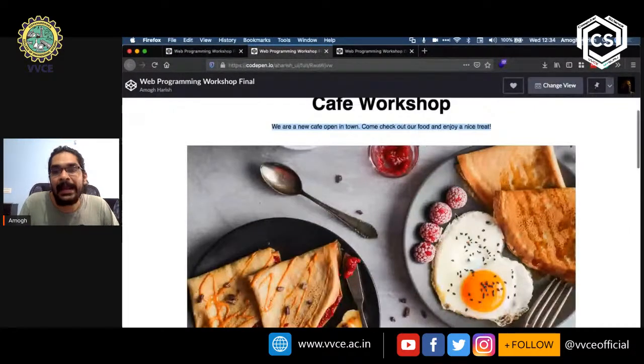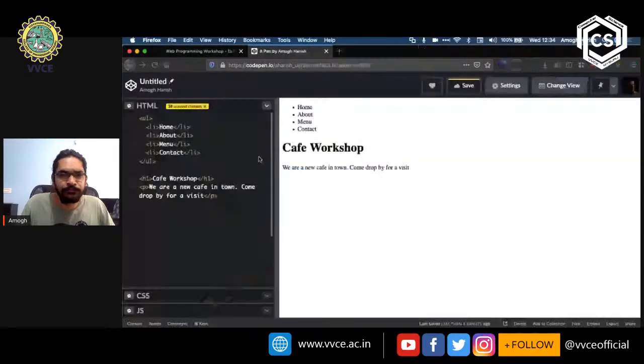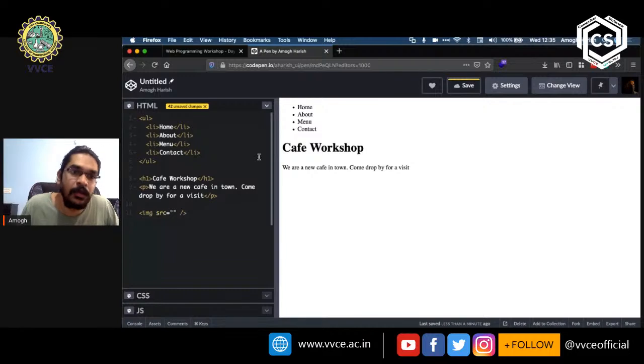Now we're going to add this image, right? So to add the image, we're going to do it the same way. We're going to create an image tag. So that will be the left angle bracket followed by img, an attribute called src, okay? And then I'm going to close it with a forward slash and the right angle bracket.